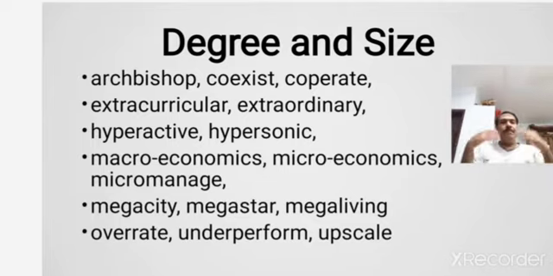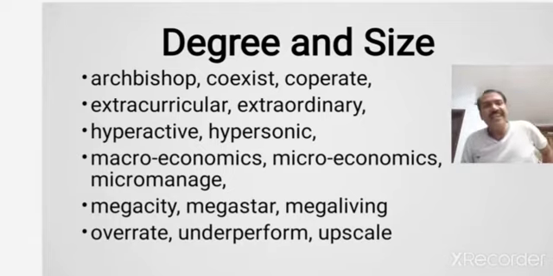Living, mega living. I have recently read a book titled Mega Living by Robin Sharma. So mega living, these days we are talking about mega living, that is you are living in a high way, you are doing lots of things, you are trying to achieve a number of things, that can be called mega living. In the last line you will see rate, overrate, perform, underperform, scale, upscale.